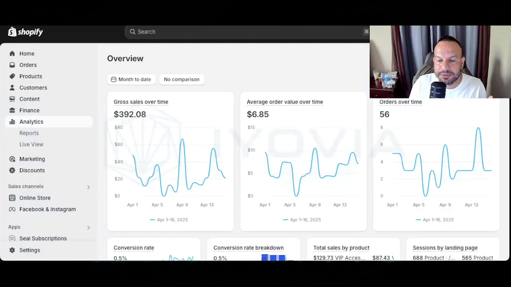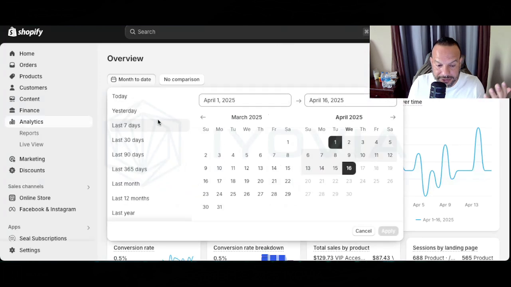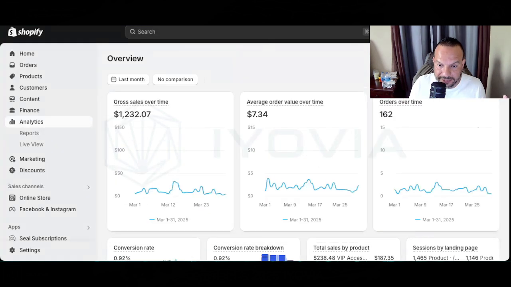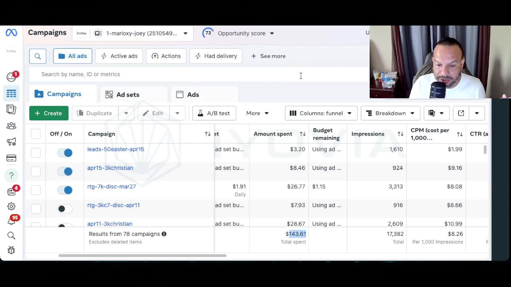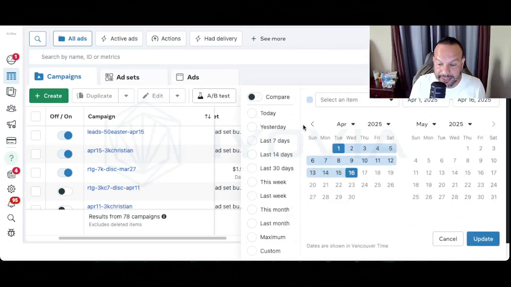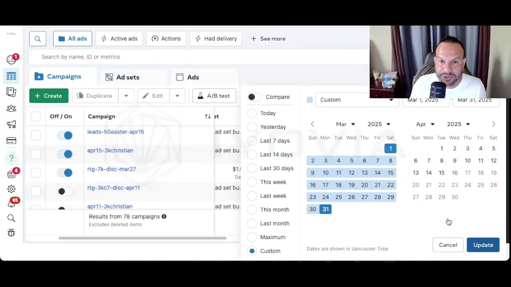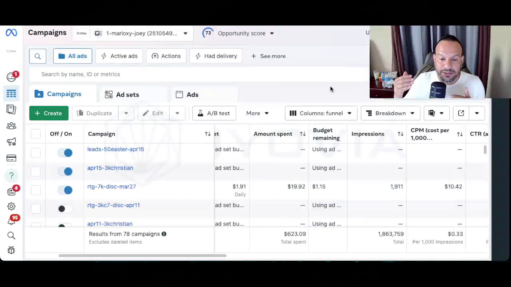We're still double, right? But look at last month, right? The last month was the same thing. We're on the right track to still double what we make, right? Not matching last month's, but we're still on track to making double, right?